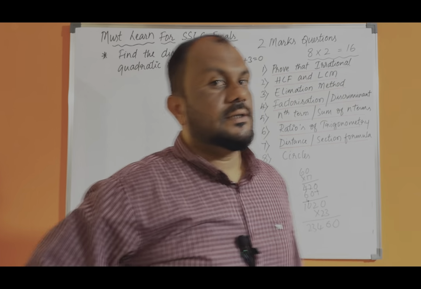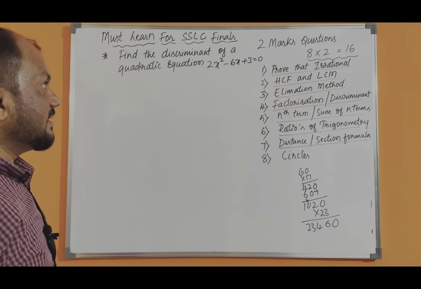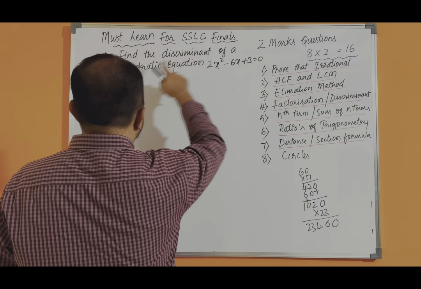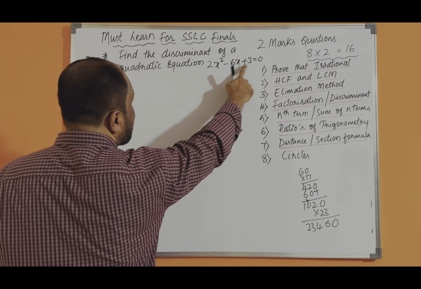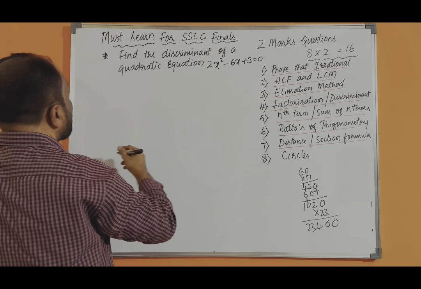So we'll find out the value of discriminant. Find the discriminant of quadratic equation 2x square minus 6x plus 3 is equal to 0,